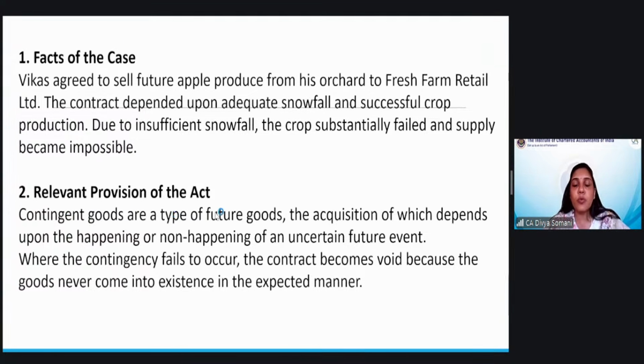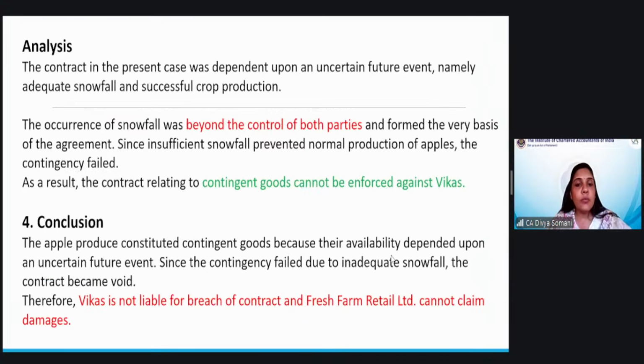Then you mention the relevant provision of the Act according to you, whether it is contingent goods or future goods. Here it is mentioned that they have defined contingent goods, the conditions for contingency, and what happens to the property. Where the contingency fails to occur, the contract becomes void because the goods never come into existence in the expected manner. Because that condition was not satisfied, the contract has come to an end. Okay? Let us see the analysis.